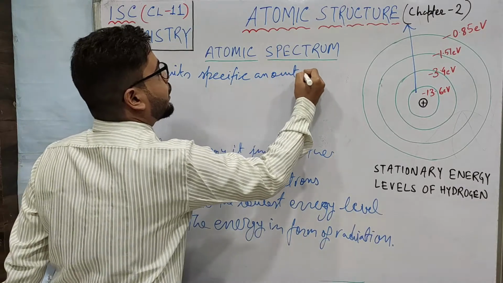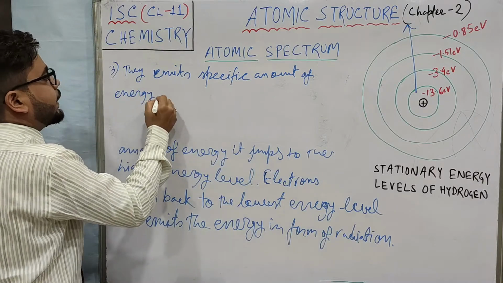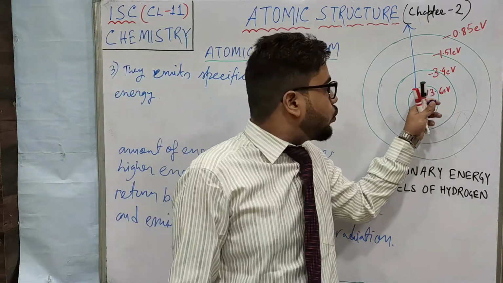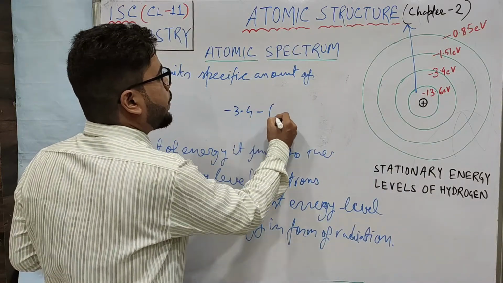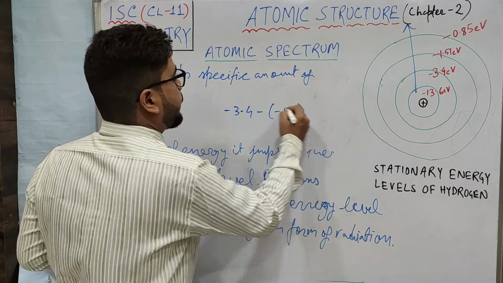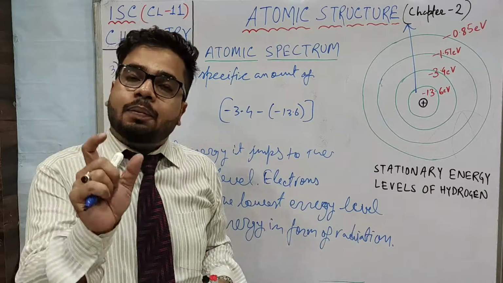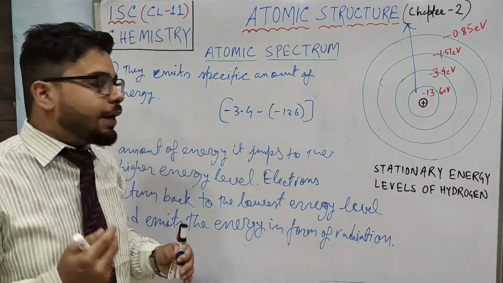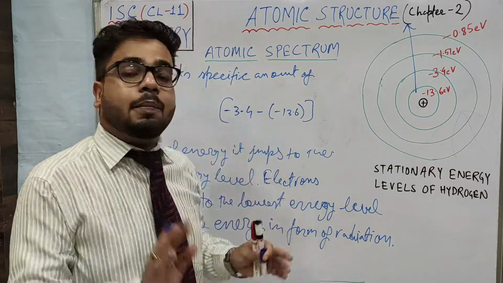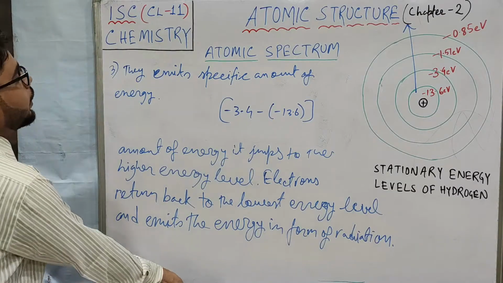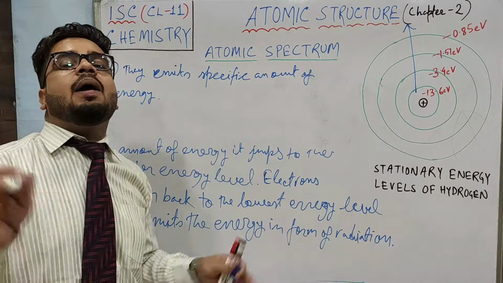This one I have discussed in the first part also. Specific amount of energy. That means what? If electron wants to go from first shell to second shell, it has to gain the difference between minus 3.4 and minus 13.6. Right? What is the difference between the two energy levels? That much of energy only electron gains. And when it comes back to its lowest energy level, that much of energy will be emitted. So they emit what? Specific amount of energy. Right? Not any amount of energy.